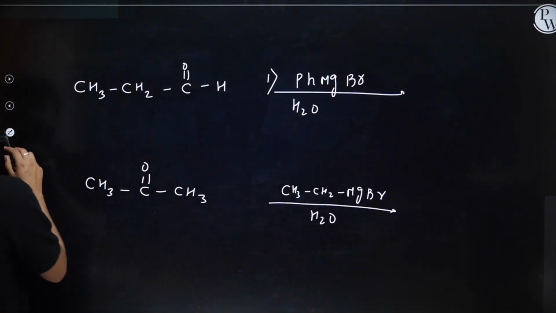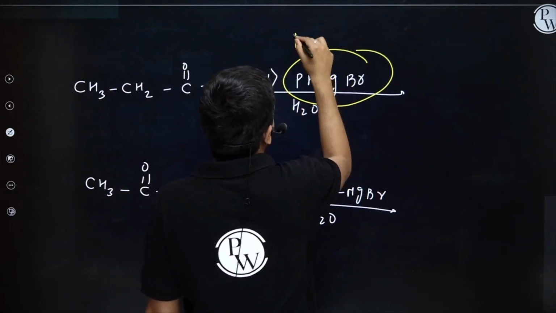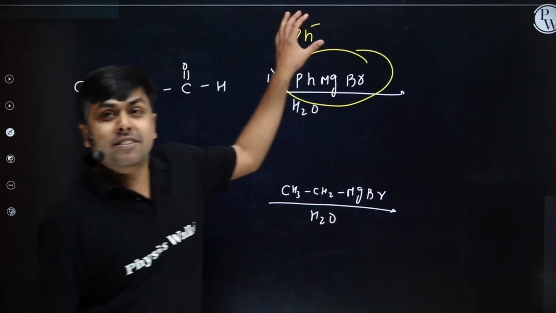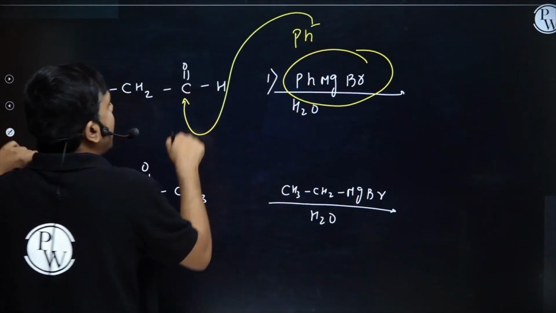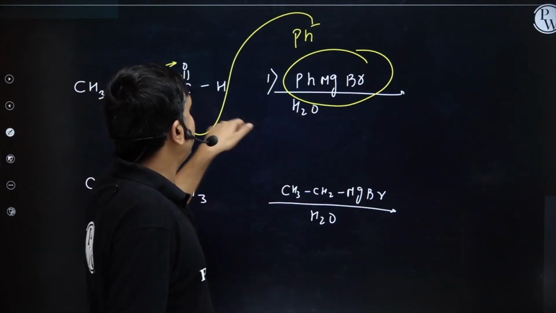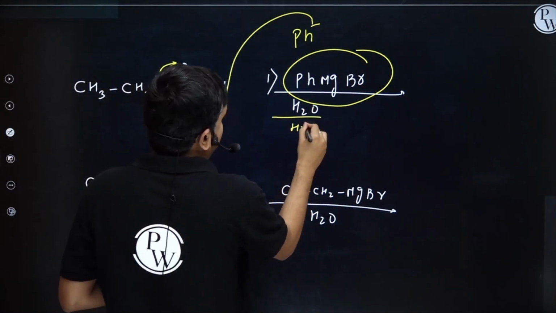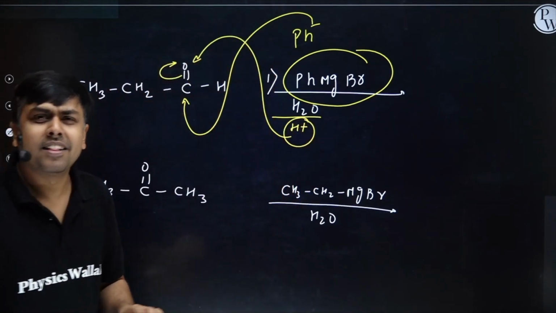I'm having an aldehyde and it's treated with a Grignard, PhMgBr. Here I will have Ph negative. This Ph negative will act as a nucleophile and will attack on this carbonylic carbon. This double bond will shift to this oxygen. In the next step, H from here will attack here, right? Simple.